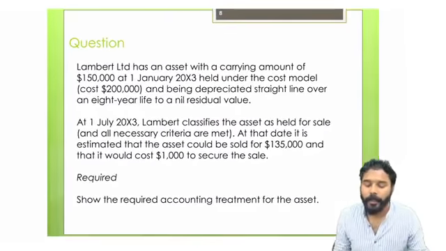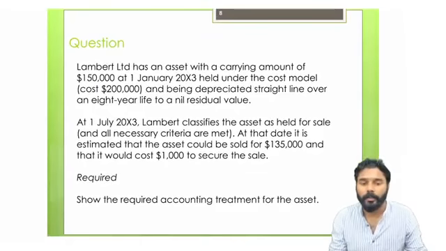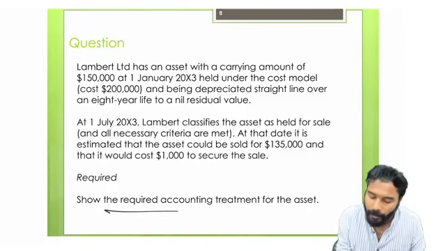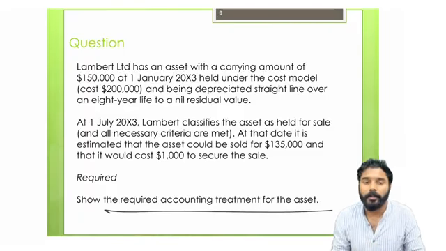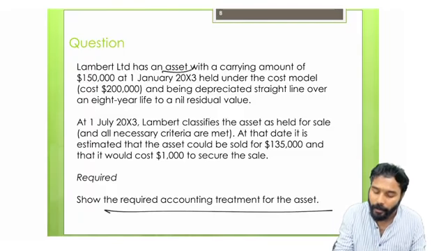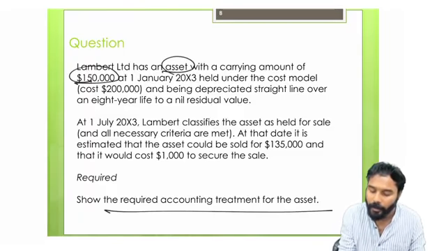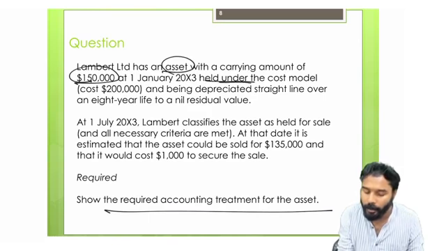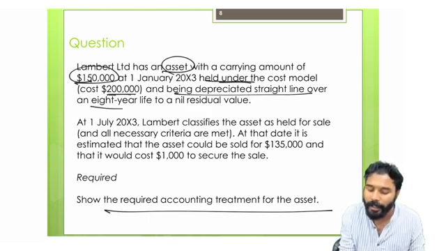So here we can do another question. They have asked to show the required accounting treatment for the asset. So here the L company has an asset with a carrying amount of 150,000 held under the cost model, where the cost is 200,000, and it is being depreciated straight line over an 8-year life to a nil residual value.